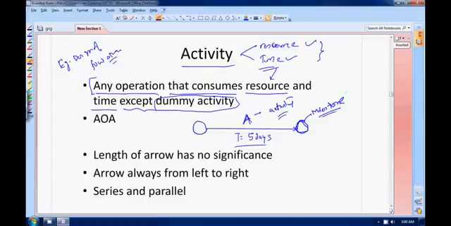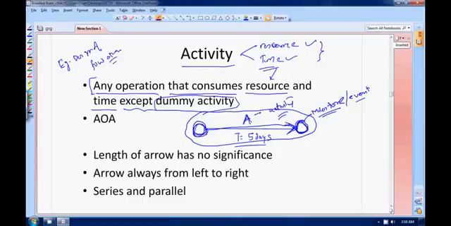Or event, as they say, event. Is this understood? This is how you are going to represent an activity. You will have an arrow, you will have a tail node, and you will have a head node. Is it okay?